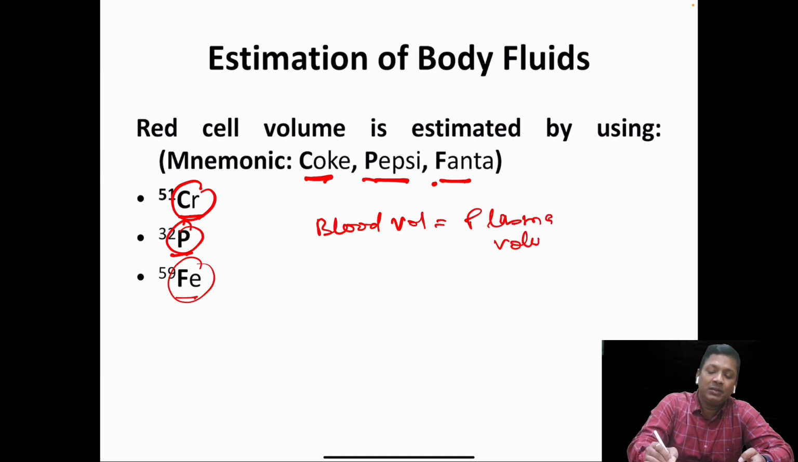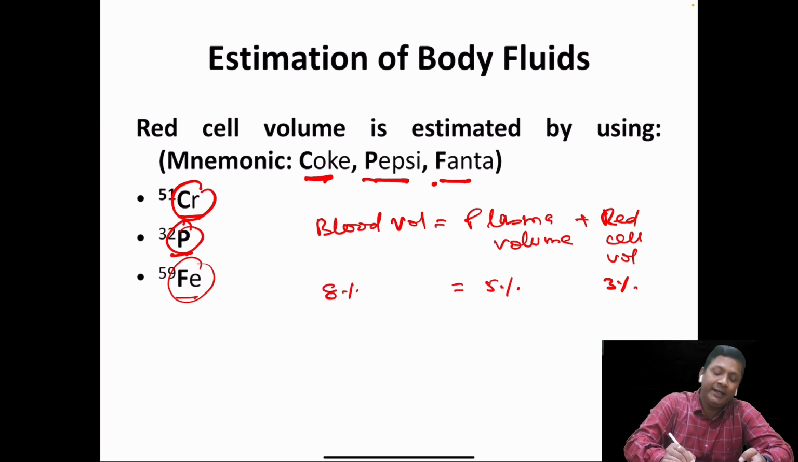So the blood volume will be equal to plasma volume plus the red cell volume. The plasma volume, we know very well, is 5% of the body weight. The red cell volume is 3% of the body weight. So the blood volume will be equal to 8% of the body weight. All these percentages are in terms of the body weight.